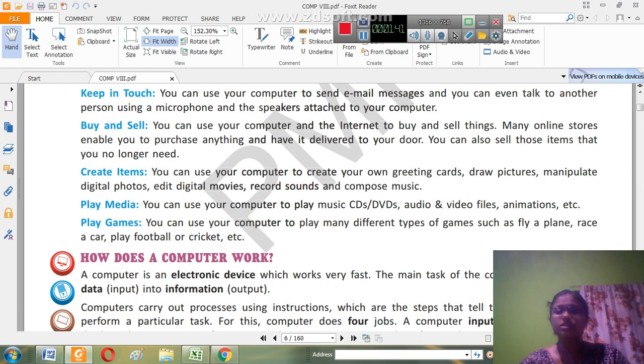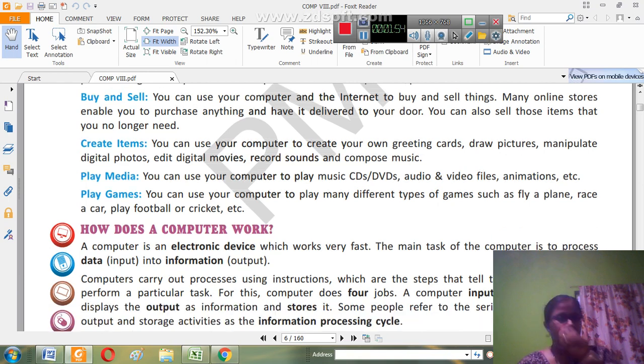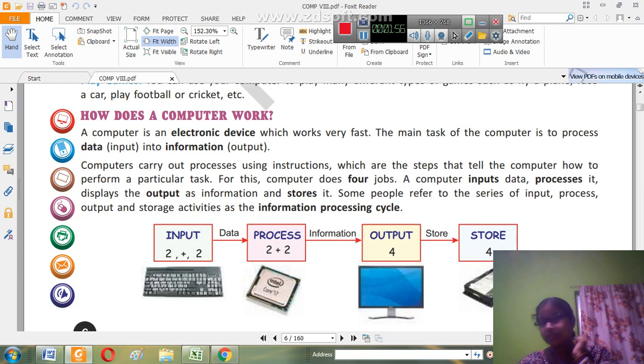Now we will see how a computer works. I hope you already remember the exact working principle, that is your IPO. Over here you can see the IPO well explained in this block diagram. The data is taken as input, then it is processed based on the instruction that is given. Over here plus is the instruction. Then after processing we get the formulated data, that is your information.